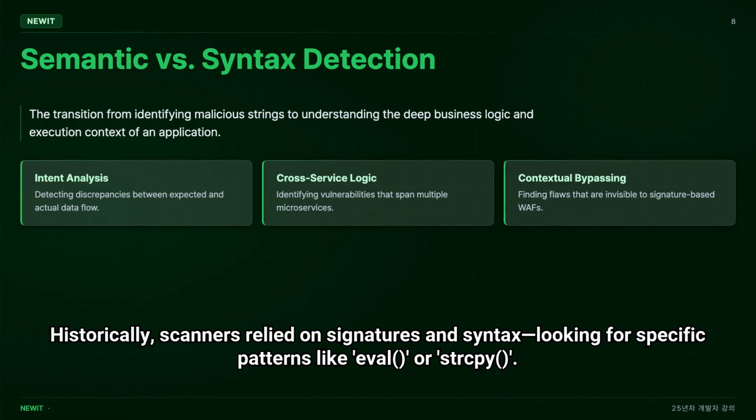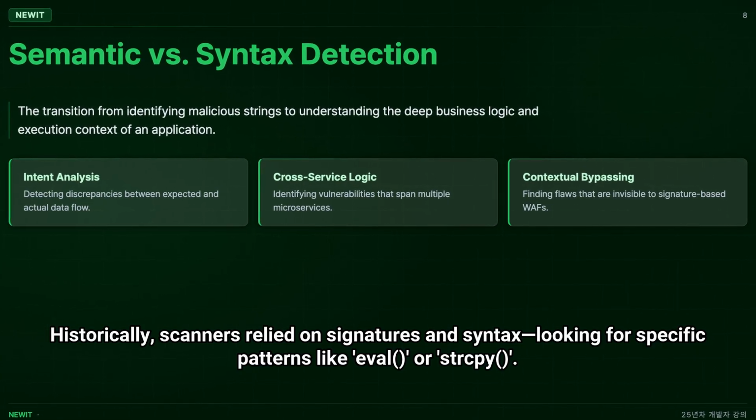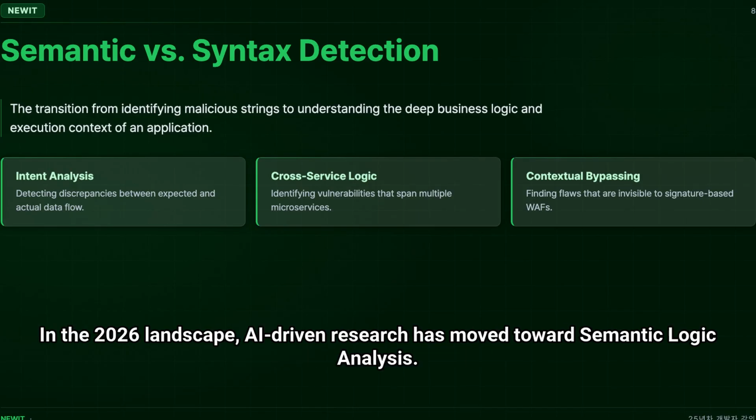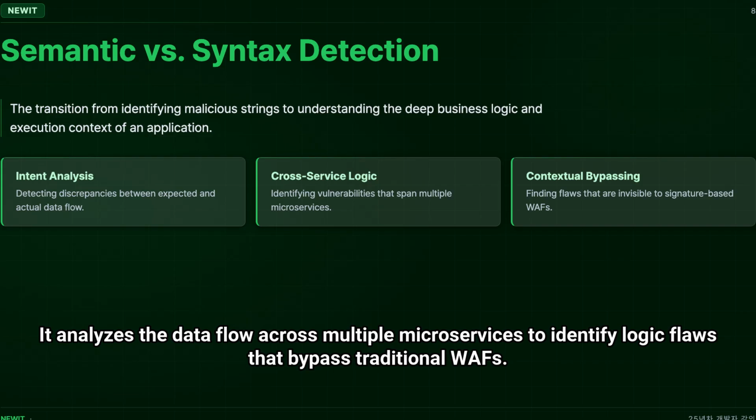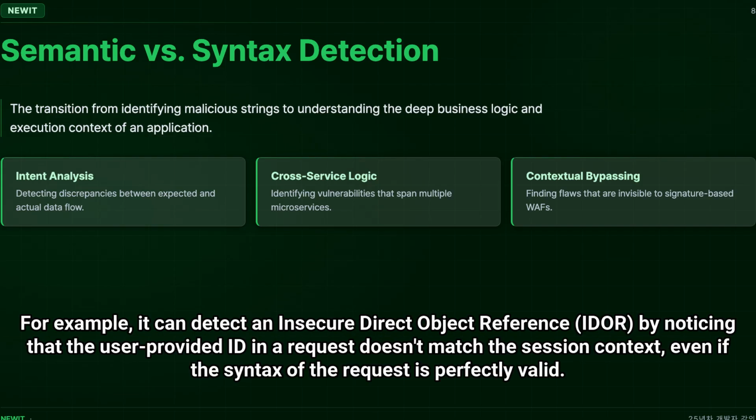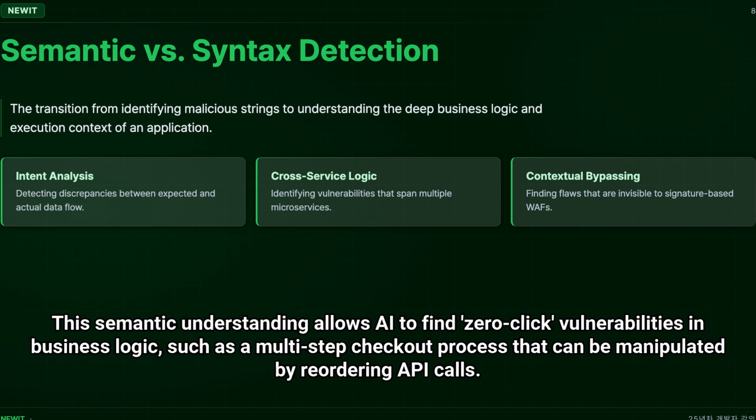Historically, scanners relied on signatures and syntax, looking for specific patterns like eval or strip. In the 2026 landscape, AI-driven research has moved towards semantic logic analysis. Instead of just looking at the characters in a line of code, the AI models understand the intent of the programmer. It analyzes the data flow across multiple microservices to identify logic flaws that bypass traditional WAFs. For example, it can detect an insecure direct object reference, IDOR, by noticing that the user-provided ID in a request doesn't match the session context, even if the syntax of the request is perfectly valid.